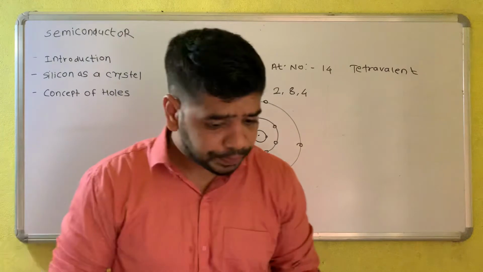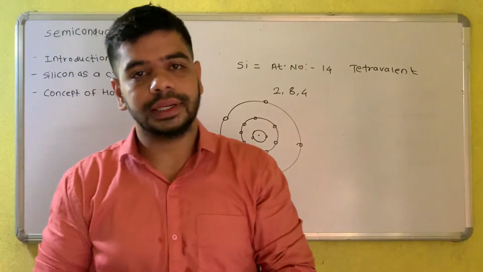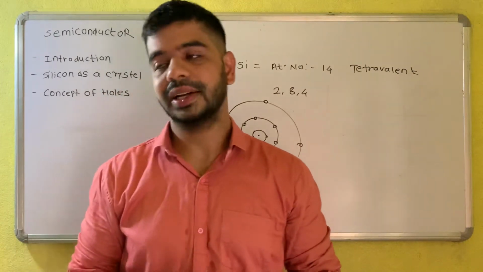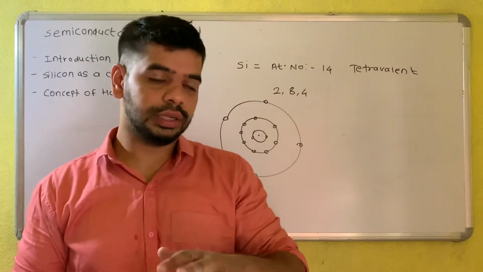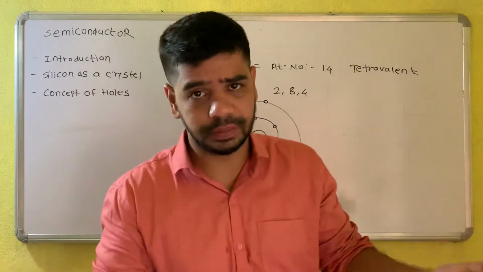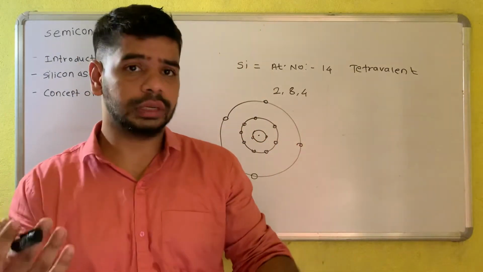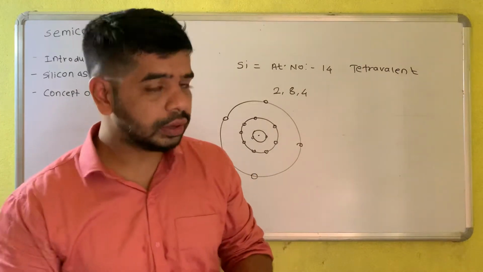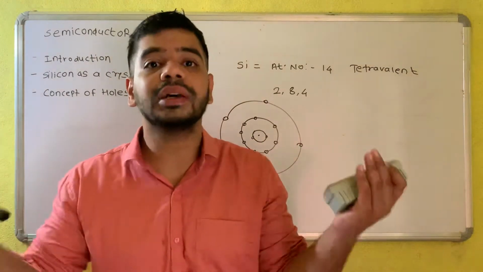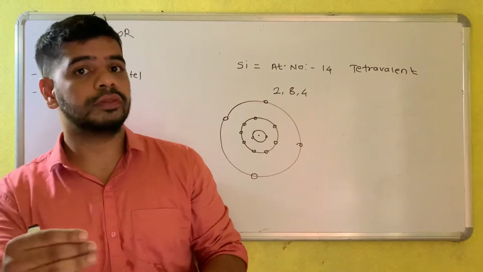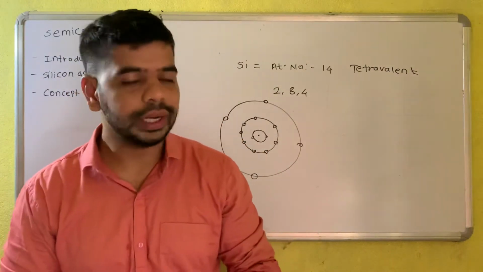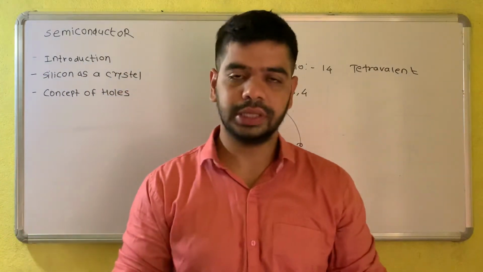Okay, but see, if you consider a conductor, we know that free electrons are responsible for the current flow, right? So free electrons means what? The electrons which are not in the valence band, they are free to move. So we can say they are responsible for the current flow, that we know. So here also, because of the recombination of holes and electrons in a semiconductor, how does the current flow? Because of the recombination of holes and electrons, we are getting the current. For that purpose, you should know what is meant by a hole. I will clear that particular thing, so don't worry about that.